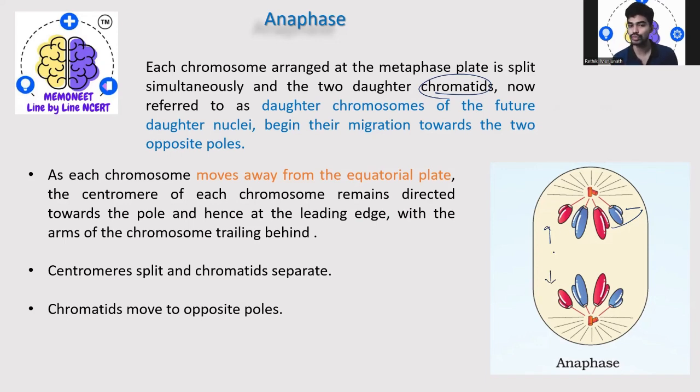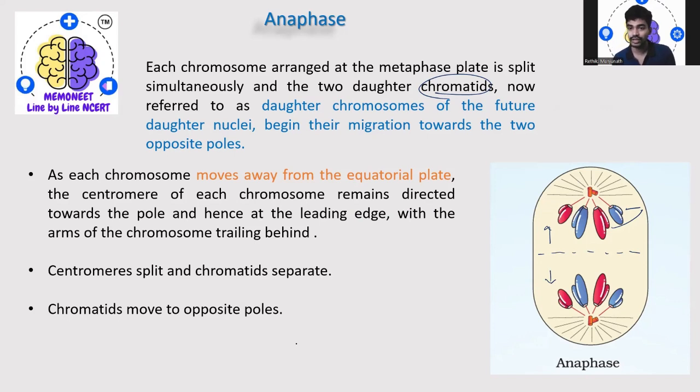As each chromosome moves away from the equatorial plate, the centromere of each chromosome remains directed towards the pole and hence is at the leading edge, with the arms of the chromosomes trailing behind.